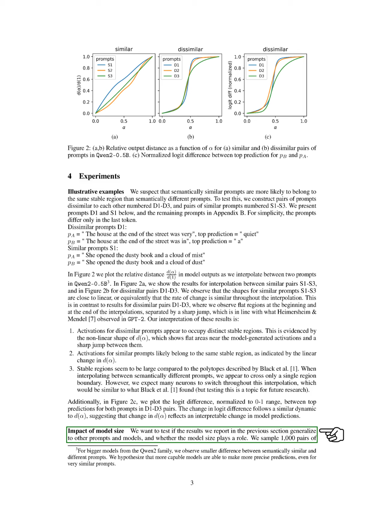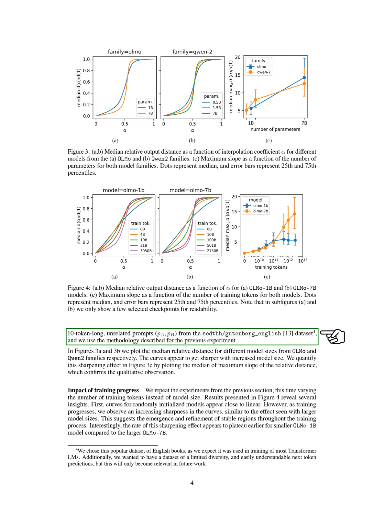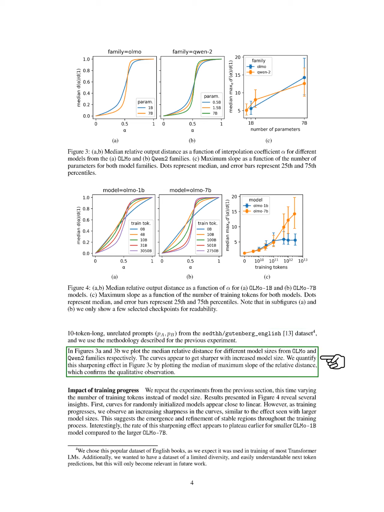Section: Impact of model size. In this section, we aim to determine if our previous results apply to different prompts and models, and if model size influences these outcomes. We sampled 1,000 pairs of unrelated prompts, each consisting of 10 tokens, from the Gutenberg English dataset and applied the same methodology as before. In our figures, we display the median relative distance for various model sizes from the Olmo and Qwen 2 families. We notice that the curves become sharper as the model size increases.